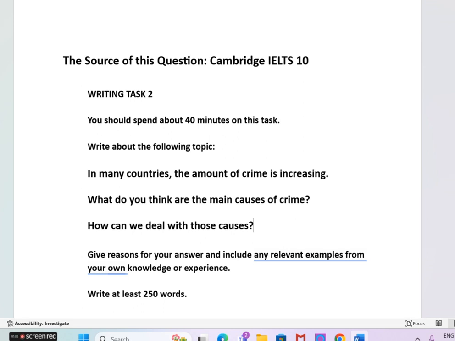This is a very important instruction because you have to finish the essay in 35 minutes and spend 5 minutes for proofreading. If you follow our classes, you will be able to finish the essay in 30 minutes, not even in 35 minutes. Write about the following topic. This is a common instruction for all essays.